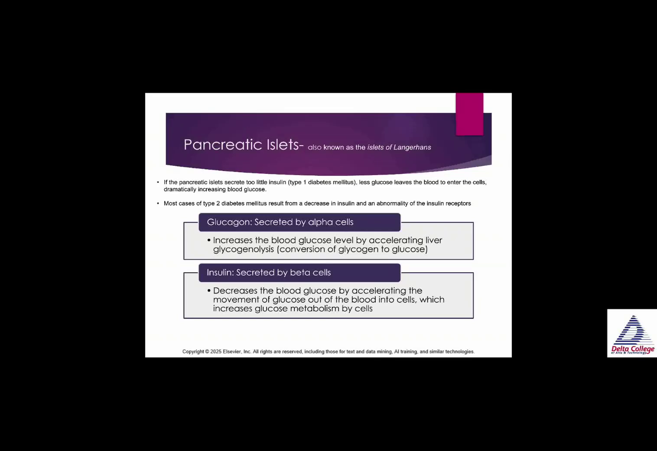Now, glucagon is secreted by alpha cells in the pancreas. This increases the blood glucose level by accelerating liver glycogenolysis, or the conversion of glycogen in the liver to glucose. Because remember, when glucose is stored in the liver, we call it glycogen, and glucagon gets released to break down the glycogen to put it back into glucose. Insulin is secreted by the beta cells. It decreases the blood glucose by accelerating the movement of glucose out of the blood and into the cells, which increases glucose metabolism and provides energy for the cells.